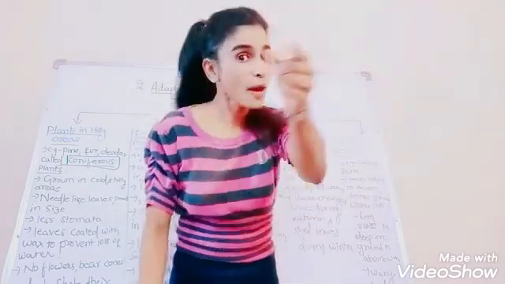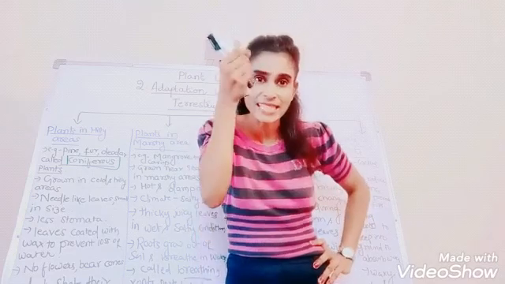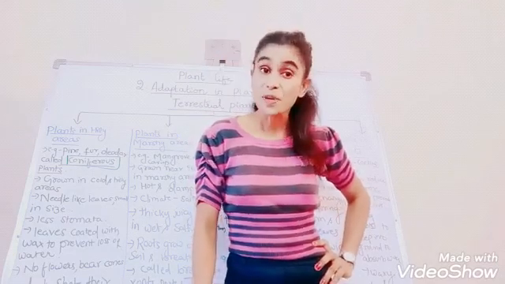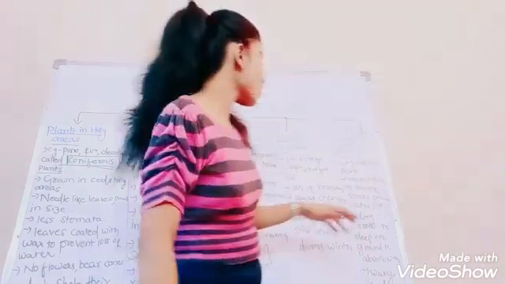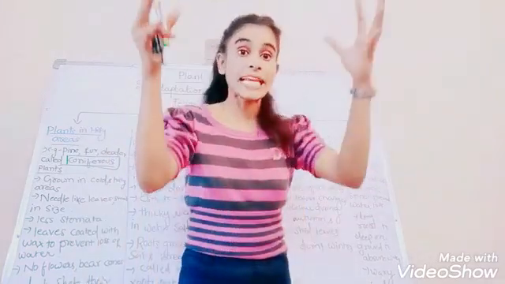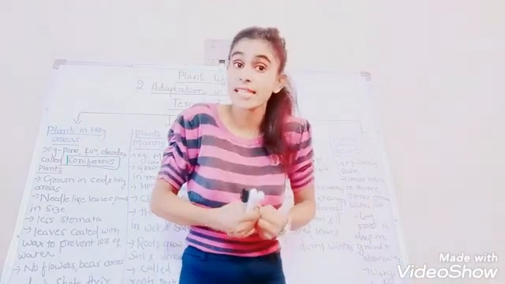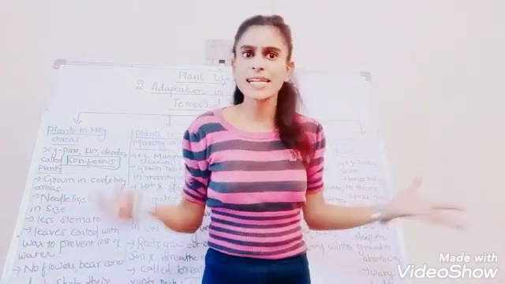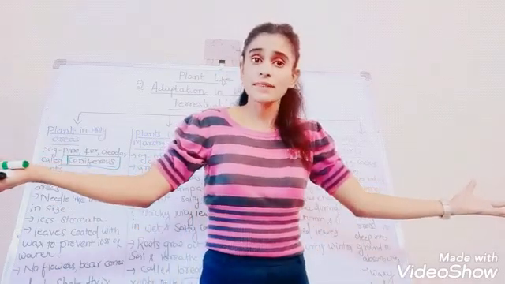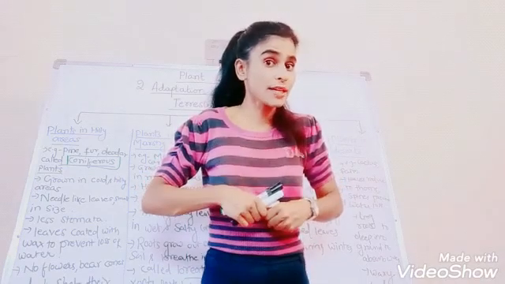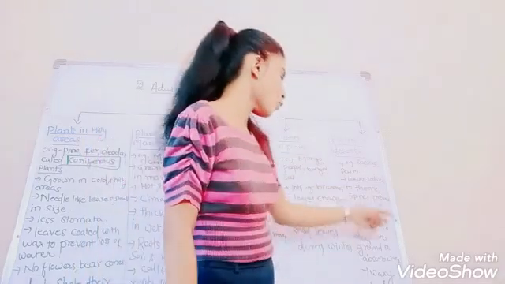Thorns are present. Why are these thorns present, dear children? Yes, let me know. Why are these thorns there on the cactus plants? To prevent the loss of water from the plant body. Yes, to prevent the loss of water from the plant body, their leaves are reduced to thorns or spines so that they can store water inside their plant body. We already know in desert areas there is a scarcity of water. How will the plants get the water then? Yes, they have to store the water inside their body. So that's why their leaves are reduced to spines and thorns to reduce the loss of water.